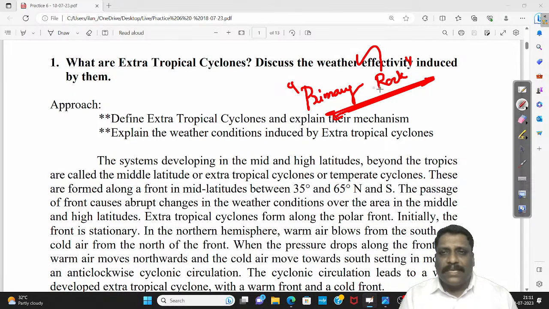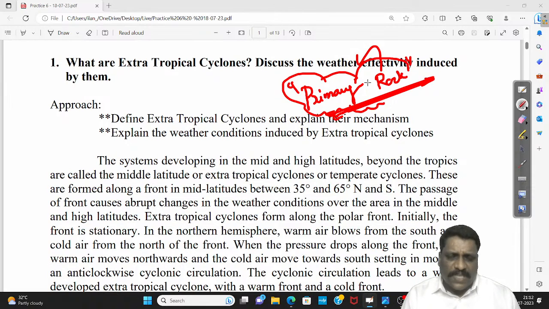My point is, primary rock is the other name for igneous rock. Once you know that primary rock is the other name for igneous rock, then you will know what it is. So most of the time, what happens? You know the answer for the question, but you do not know that you know it. That's the only problem.